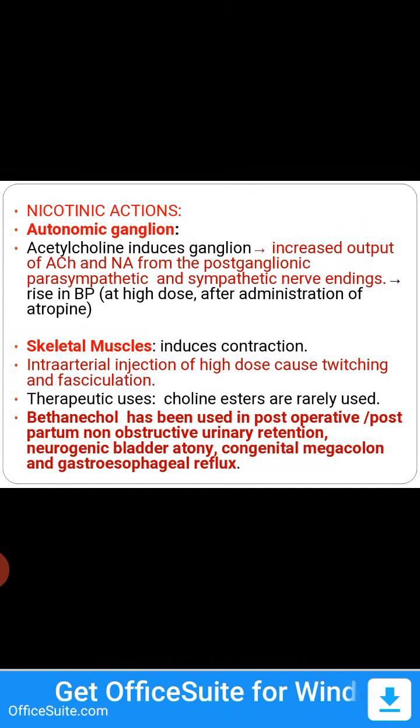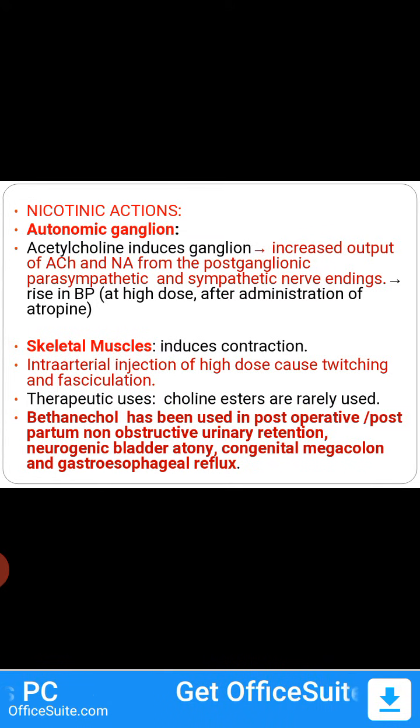Next we'll see the nicotinic action. We have two subtypes, NM and NN. First we'll see NN, that is present in the autonomic ganglion. Acetylcholine stimulates the ganglion, so that there is increased output of acetylcholine and noradrenaline from the postganglionic parasympathetic and sympathetic nerve endings. See here, both the acetylcholine as well as noradrenaline levels will be increased. That's why you'll see a rise in BP.